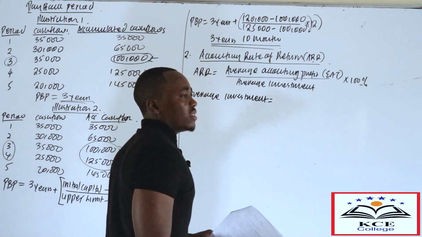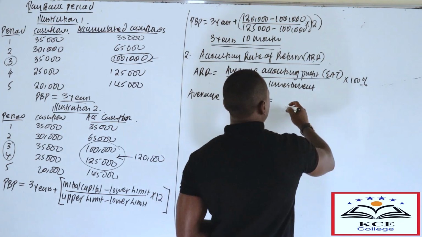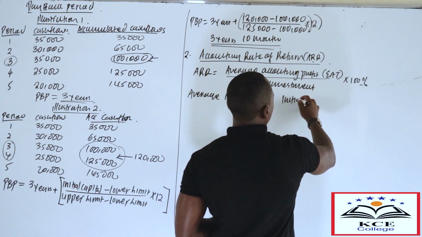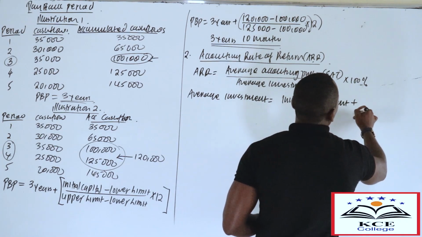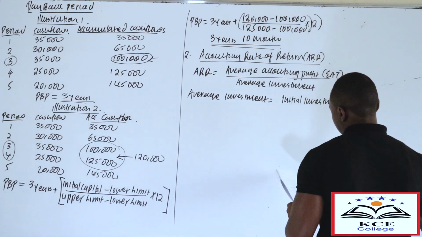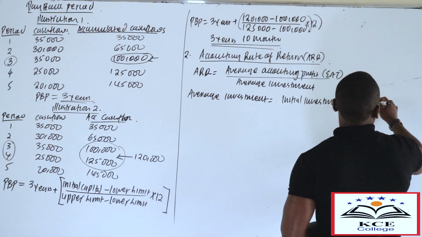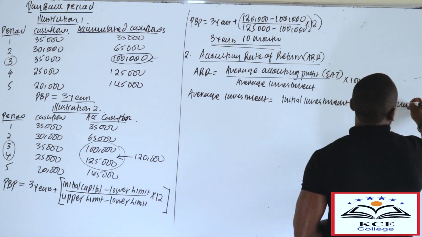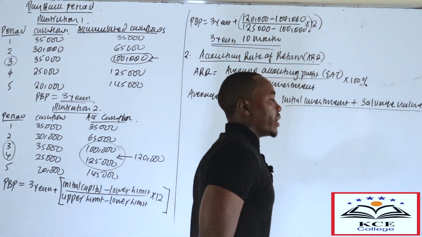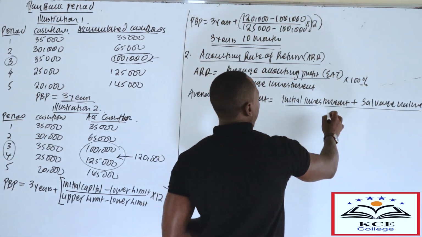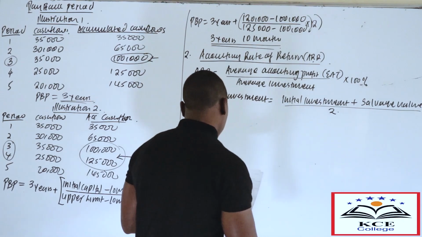To determine the average investment, you take the initial investment, that's the capital. Then you add the salvage or the scrap value. The salvage value is what you realize as the scrap value at the end of the economic life, and then you divide by 2.